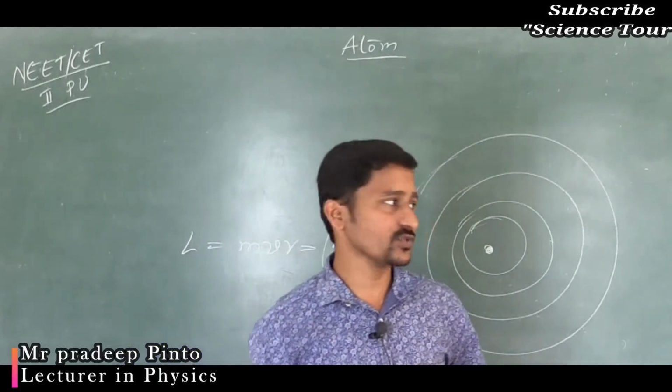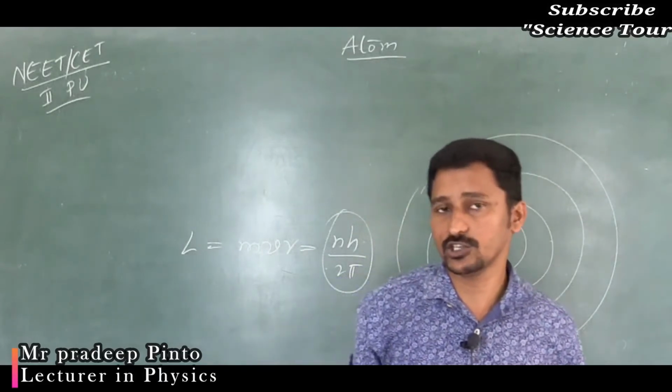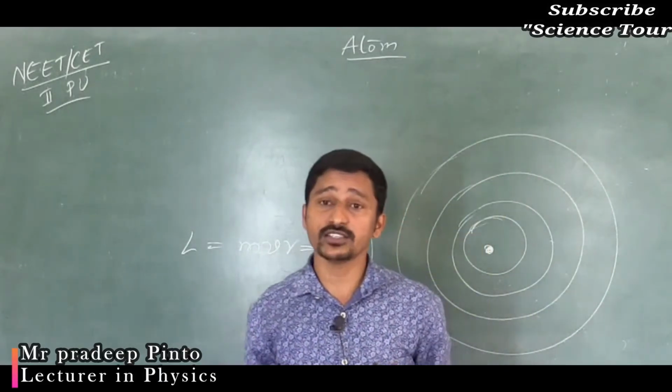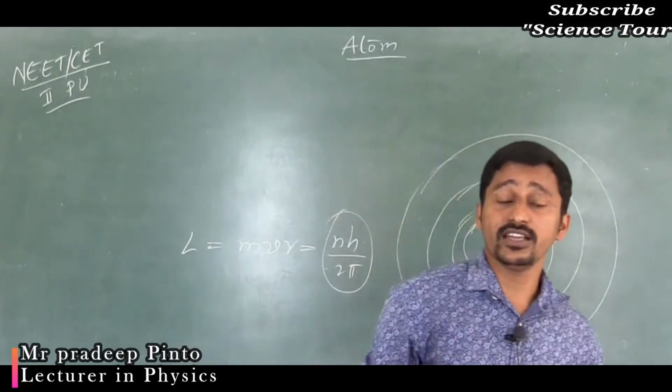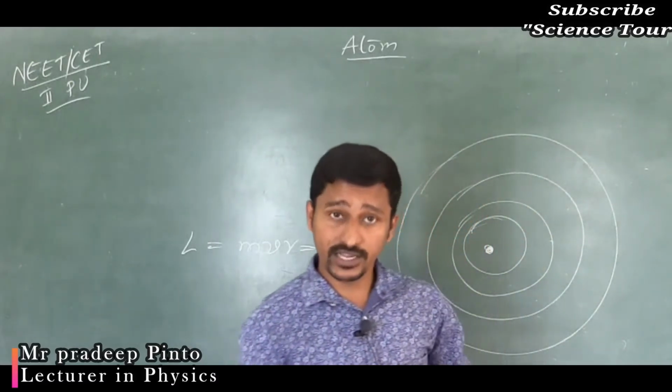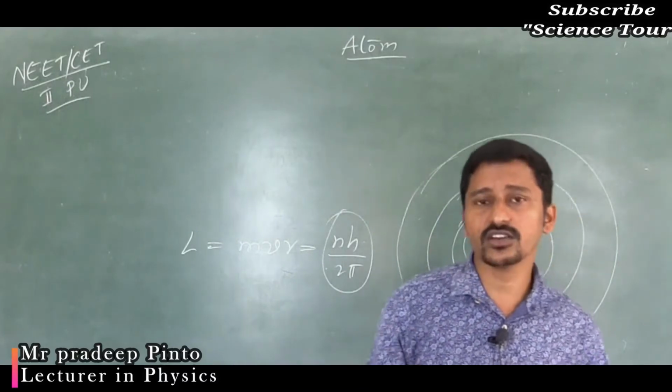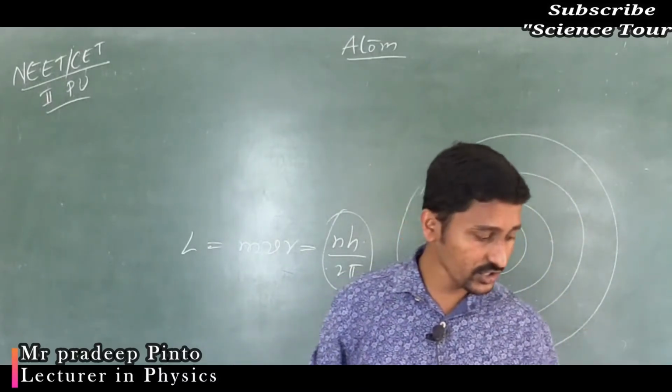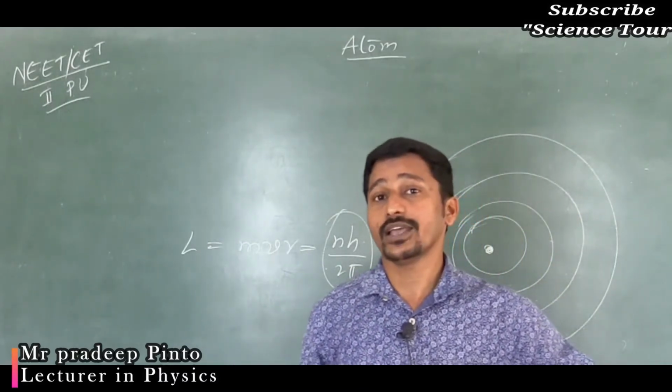Quantization of charge we know: every charge you get in nature is a multiple of the electronic charge. Again, smaller charges also exist, but generally whatever we get is a multiple of the electronic charge.